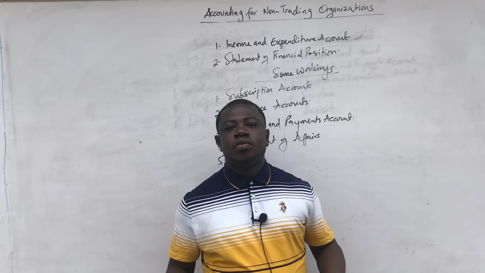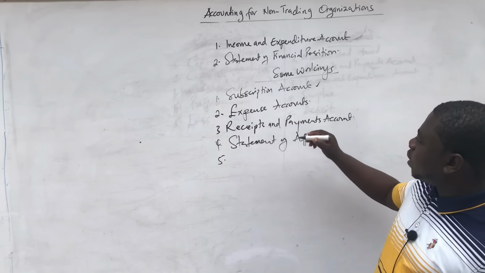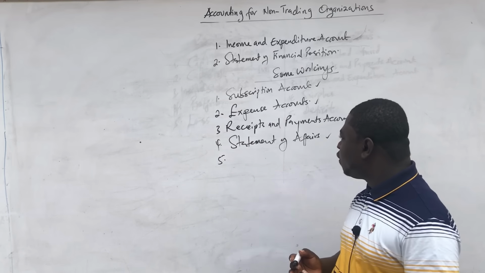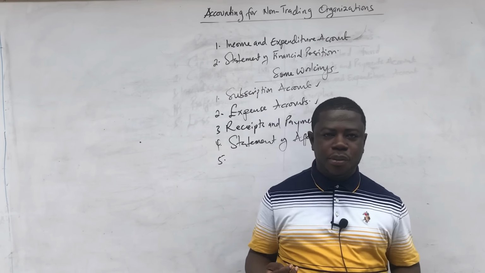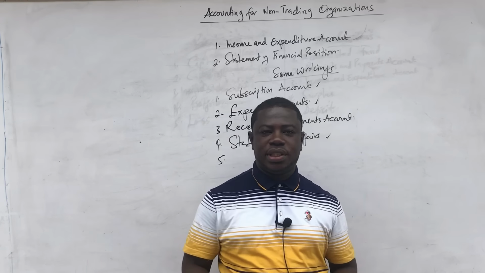So what I'm going to do now is give you a format for the subscription account, the expense account, and then maybe repeat the one for the statement of affairs. After I give those three formats, I'll share with you a practical question that I have here.